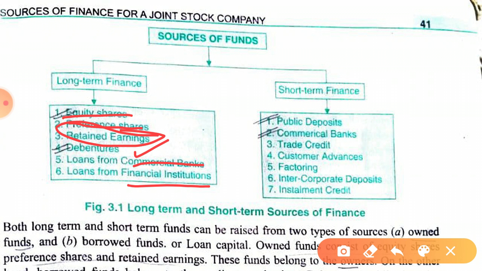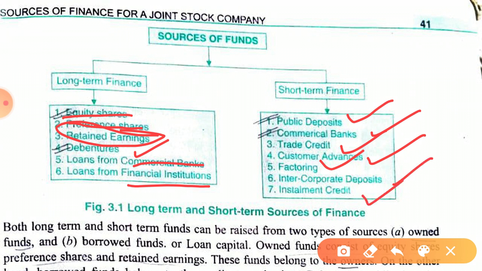So how can we acquire short term finance? Through public deposits, we will study it in detail, don't worry. Then commercial banks, trade credits, customers' advances, factoring, intercorporate deposits, and installment credit.